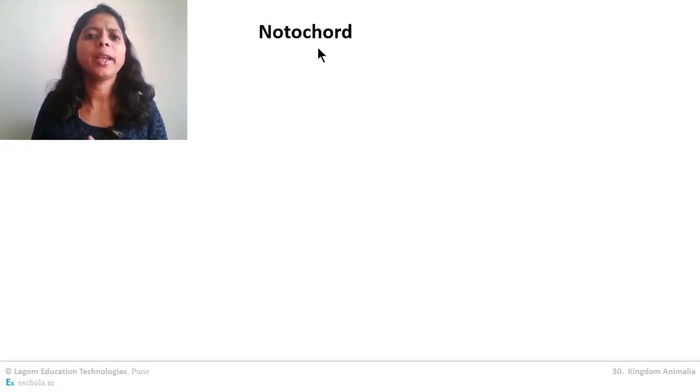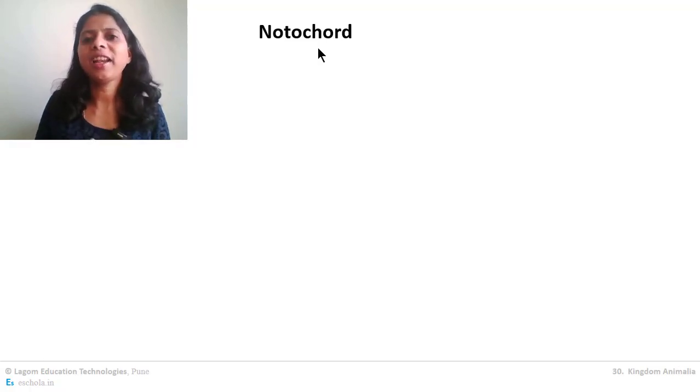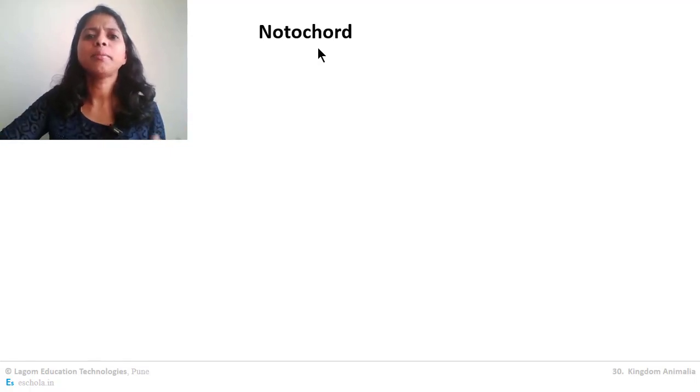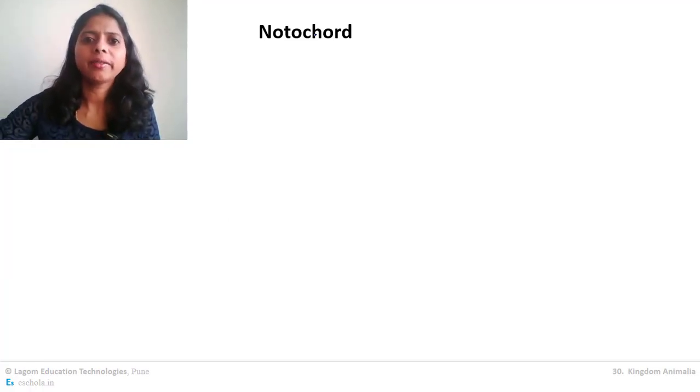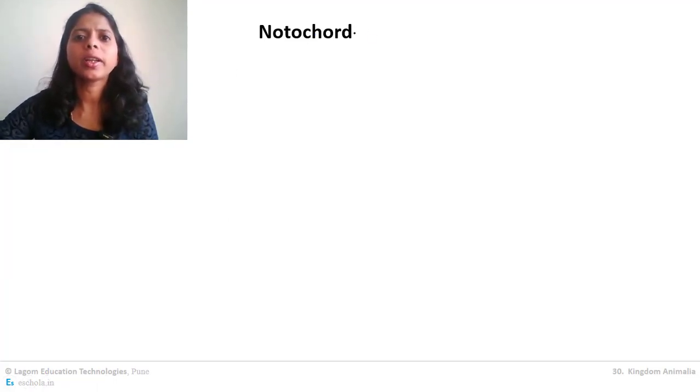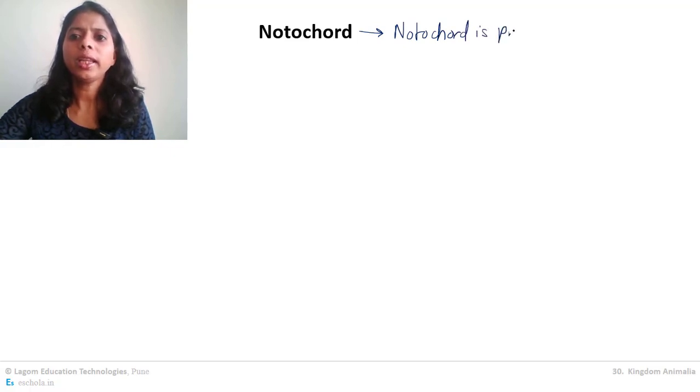So before shifting to the animal classification on the basis of notochord, let us first try to understand where this organ is present and what it does. So let's begin to study notochord. First we will try to understand where this notochord is present. Before studying everything else, you need to understand notochord is present only in the advanced animals.